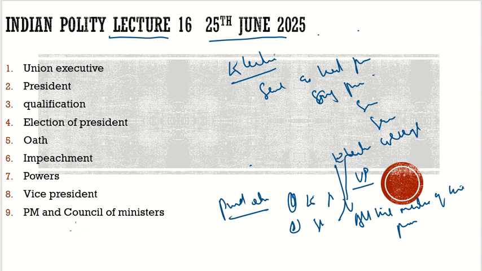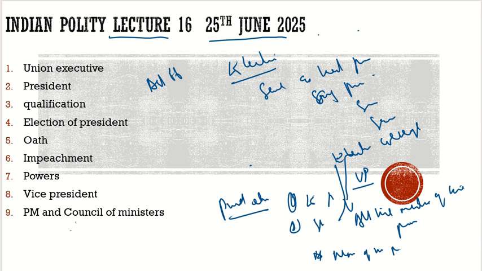Here a question was asked, I guess: do nominated members of the Rajya Sabha participate in the election of the vice president? 100% they participate in the election of the vice president. But in the election of the president, do they participate? No, they don't participate. So this is the election of the vice president. It is contained in Article 66 of the Indian Constitution, that it is by proportional representation, secret ballot, single transferable vote. Both houses of the parliament will participate in this election.